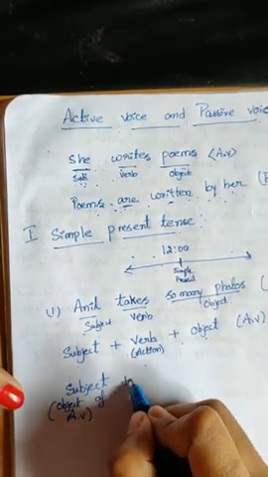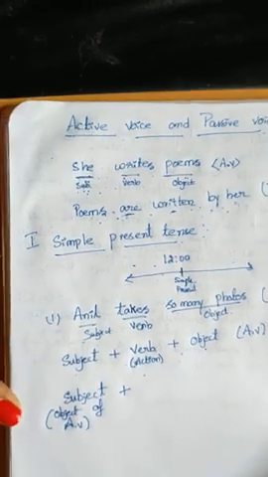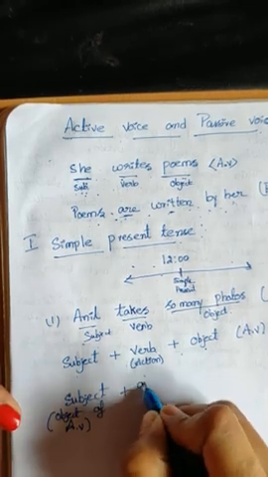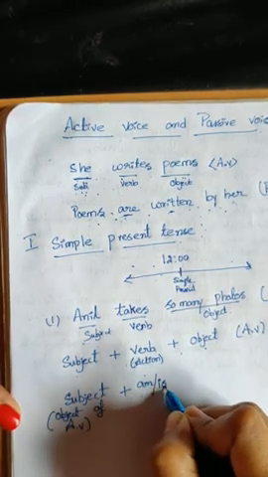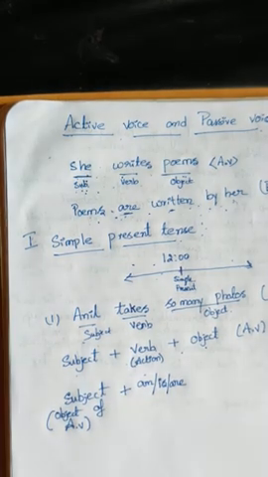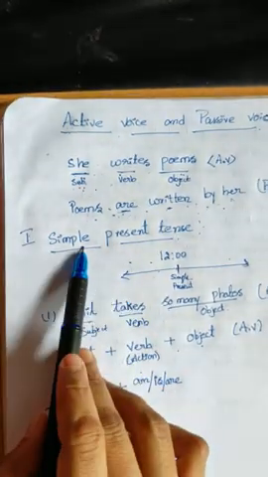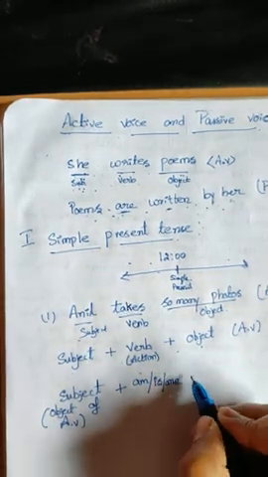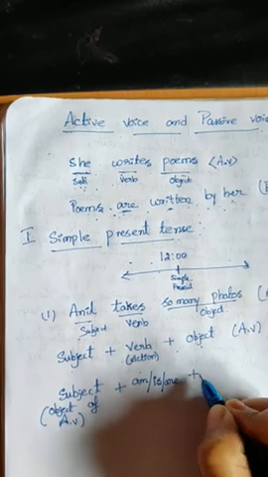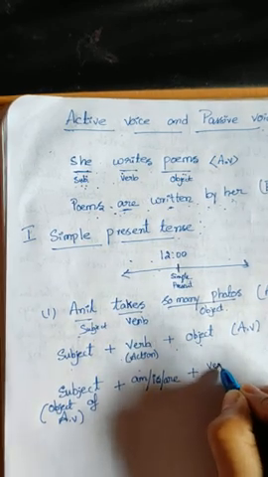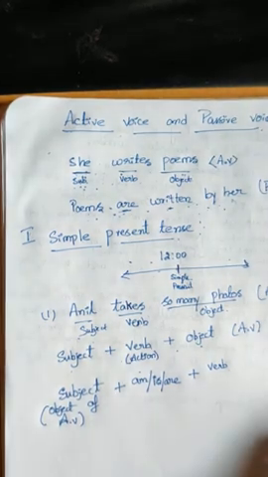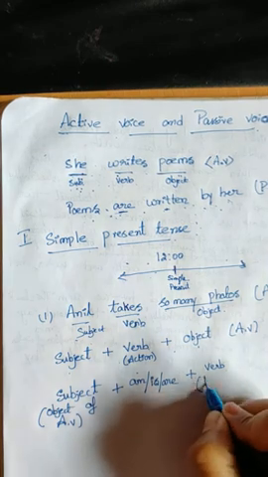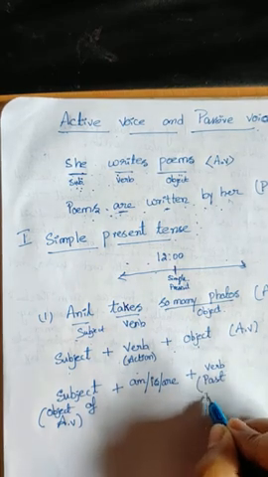Then plus, here auxiliary verbs we have to use. Okay, auxiliary verbs. So it may be am or is or are. When I'm talking about only simple present tense, remember, okay? After this, we have to use the action verb. But which form we have to take? So here only past participle.